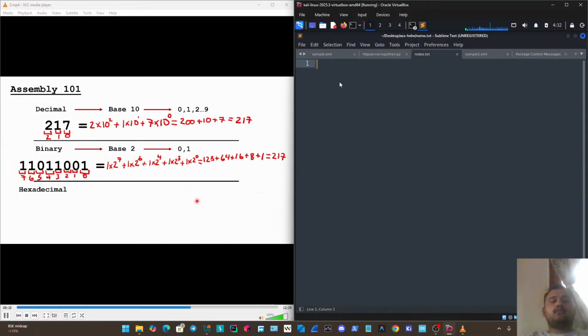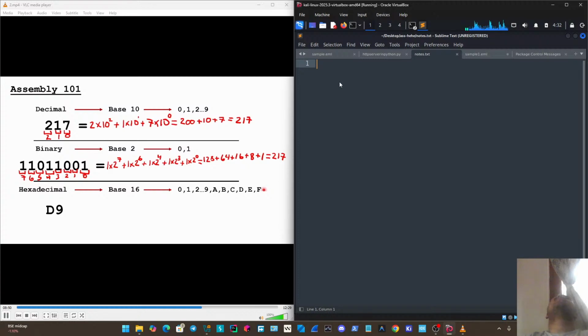So the hexadecimal representation of 217 is just D9. So you see now we actually just need those 2 digits to be able to represent it. And hexadecimal is a base 16 numbering system. And the 16 different symbols that we have are the same as decimal, 0 all the way up to 9. But then we've got A, which is 10, B, which is 11, C, which is 12, D for 13, E for 14, and then F all the way up for 15.